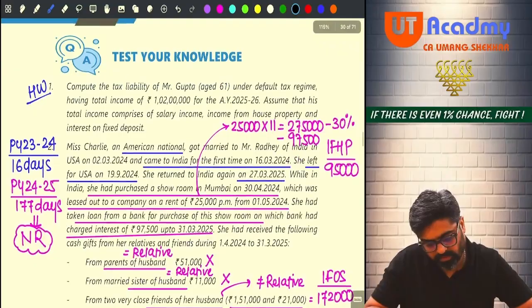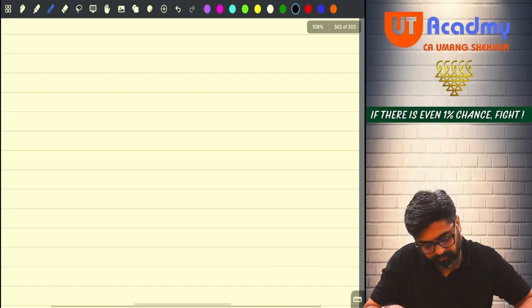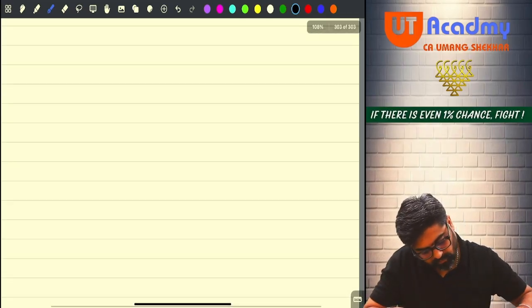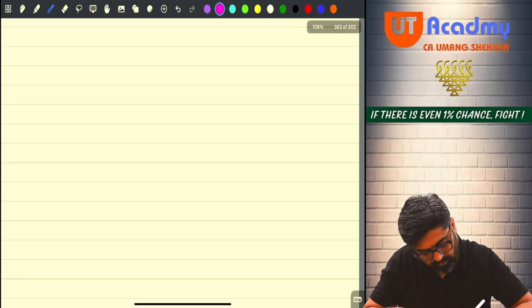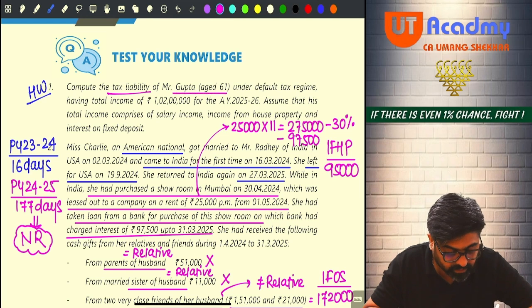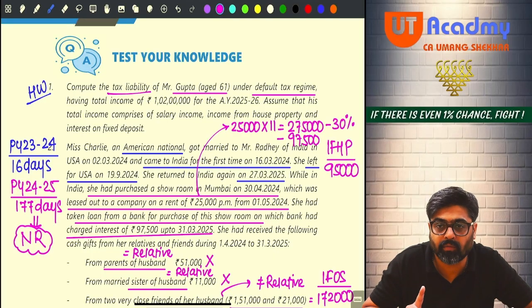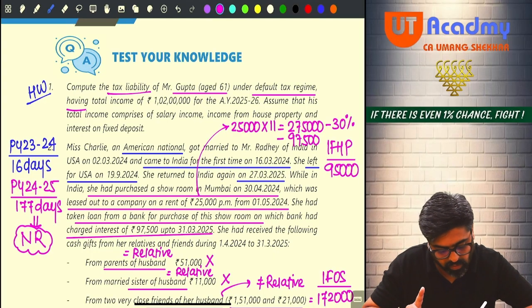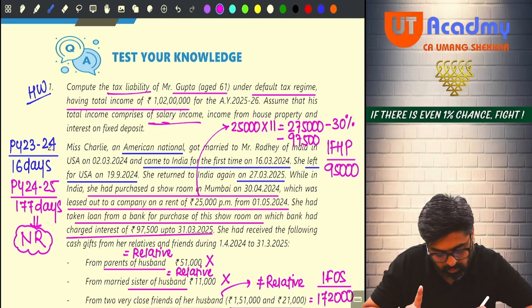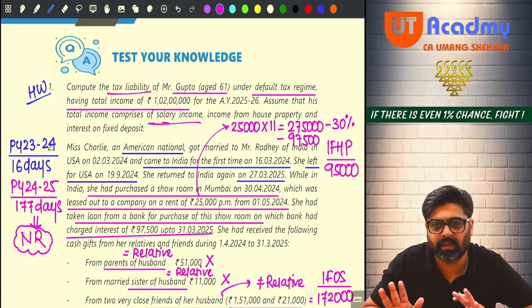Now the first question I also gave. Test your knowledge. Your total income was how much? In the first question, they are telling to compute the tax liability of Mr. Gupta, aged 61, under the default tax regime, meaning you are following 115BAC. Having total income of 1 crore 2 lakhs for the assessment year 25-26. Assume that his total income comprises salary income, income from house property, and interest on fixed deposit. So the entire total income is normal total income, they mean to say.